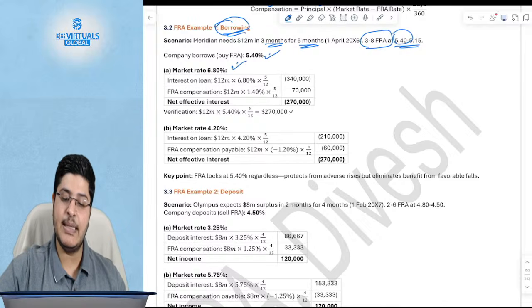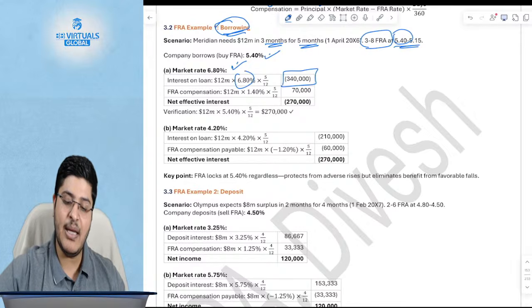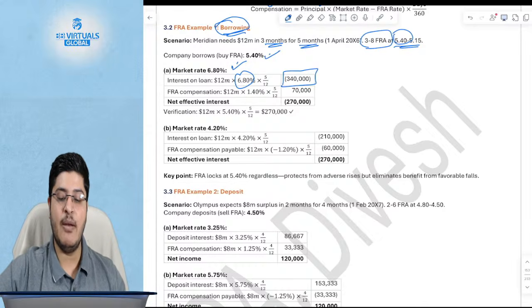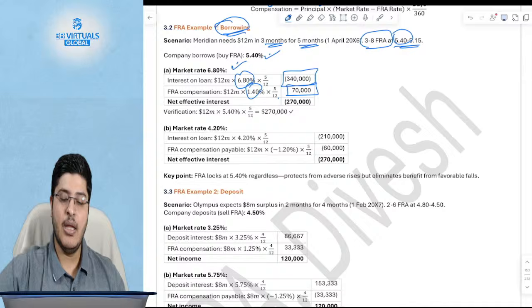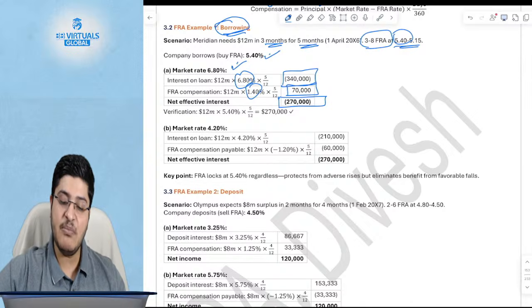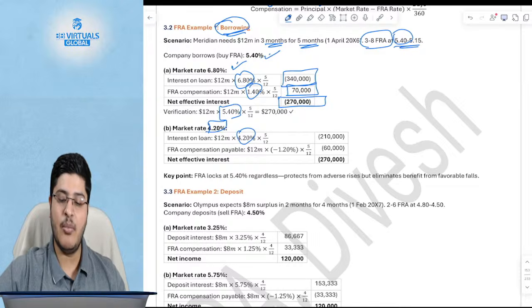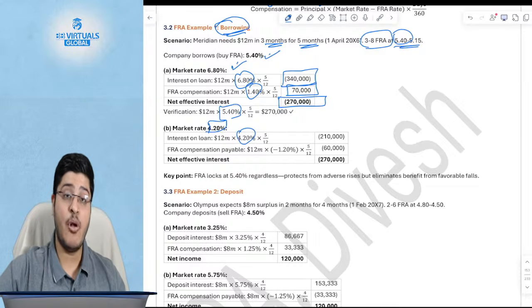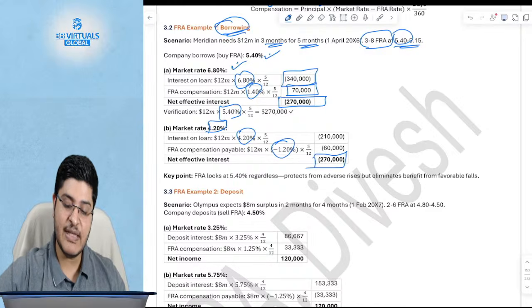Now the market rate is 680. If the market rate is 680, you will actually borrow from the market at 680 and pay the interest at 680. But FRA will compensate you. FRA will say you had to pay an extra 1.4%, which is 6.8 minus 5.4. So FRA will say, okay, take the gain from us. We will give you that extra money. So your net interest rate will always be fixed at 5.4%. Now if the market rate is lower, you'll pay lower to the market, but the bank will say you have to compensate towards the remaining 1.2%. So hence your effective rate always is 5.4%.